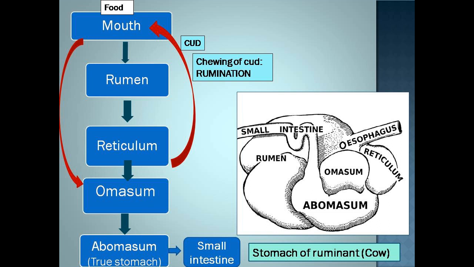Now the fourth chamber is the true stomach, because here digestive juices are mixed with the food. So actual digestion takes place in abomasum, which is also known as true stomach. Then from the abomasum, this semi-digested food comes into the small intestine.